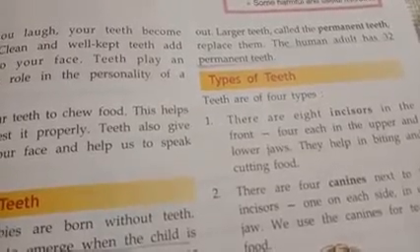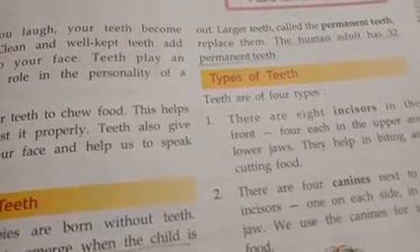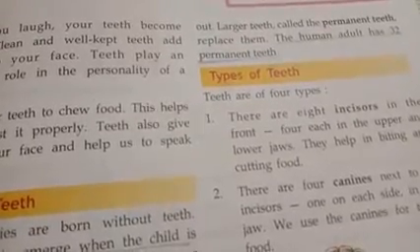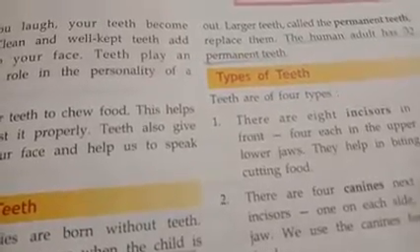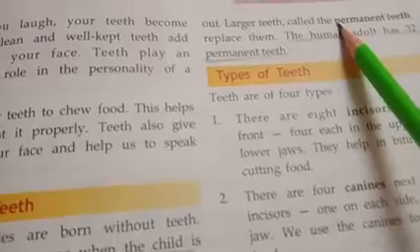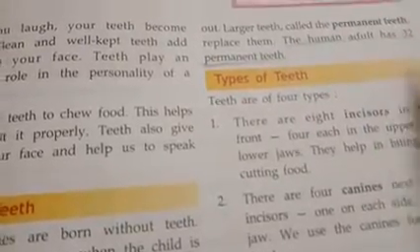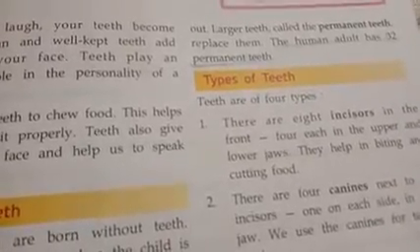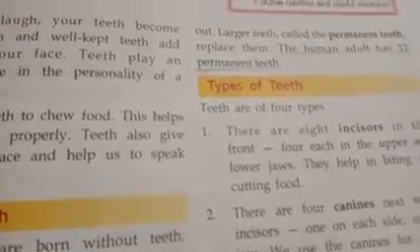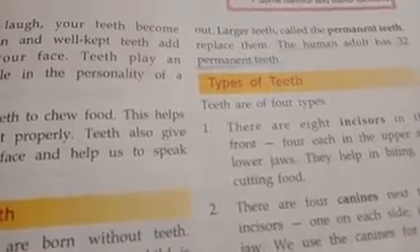Then again, when the child is about the age of 6, the milk teeth fall out, and then the larger teeth take their place, and they are called permanent teeth. And then we have human adults, who have 32 permanent teeth. Now we are adults, not you people, you are children. We are adults, we have 32 set of permanent teeth.